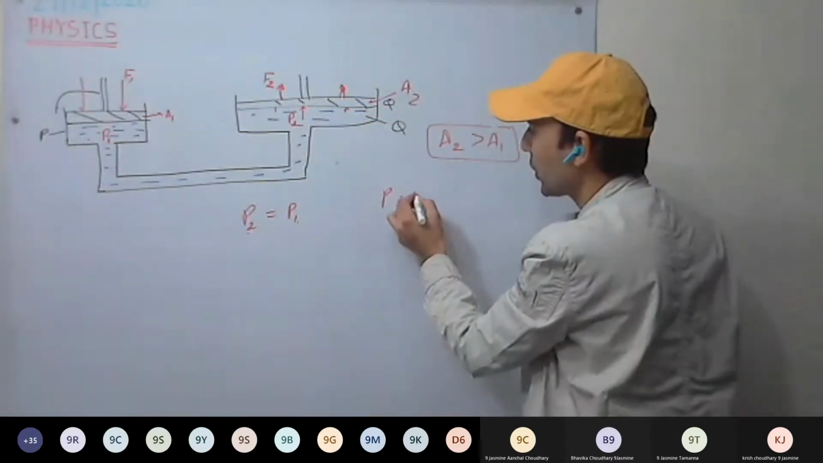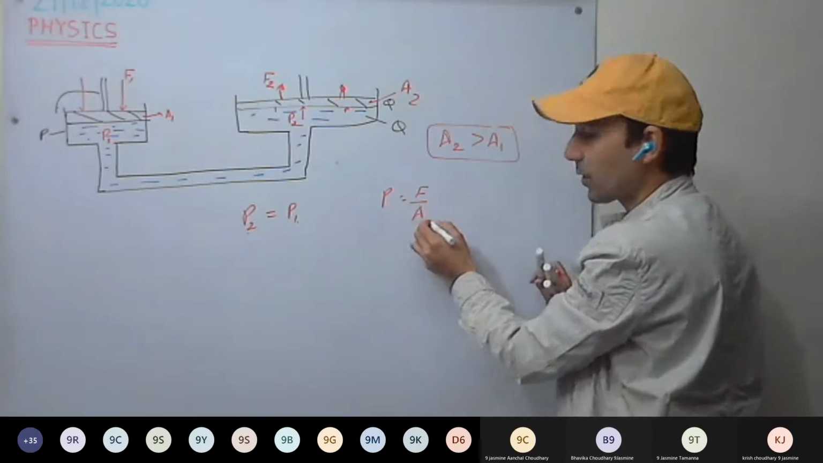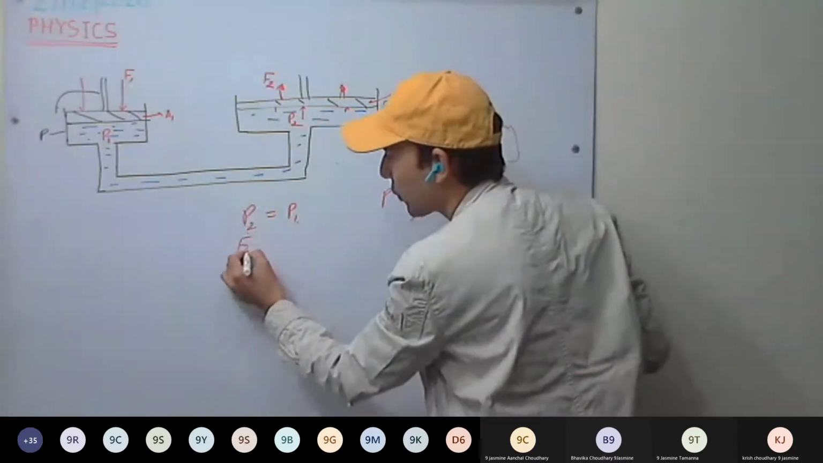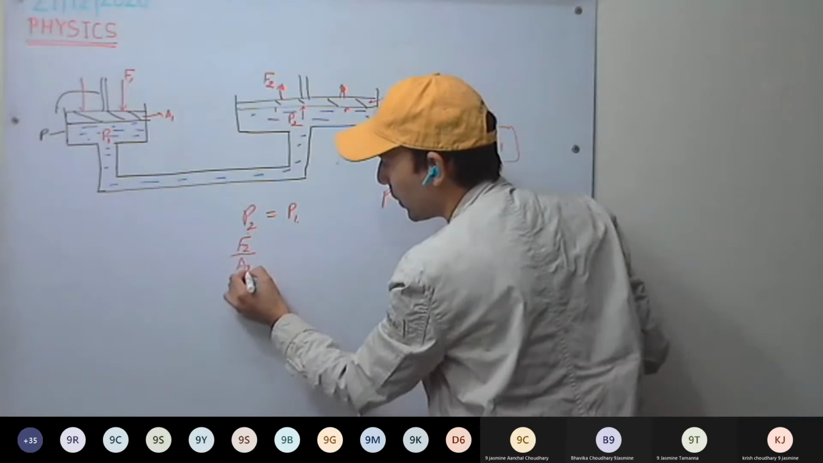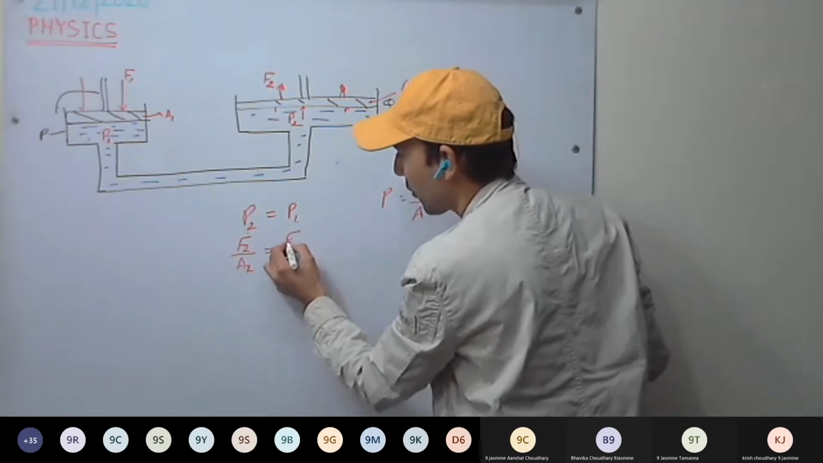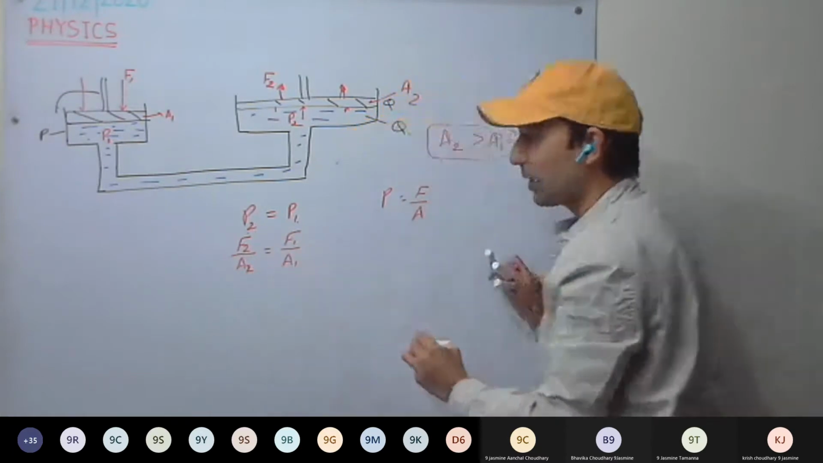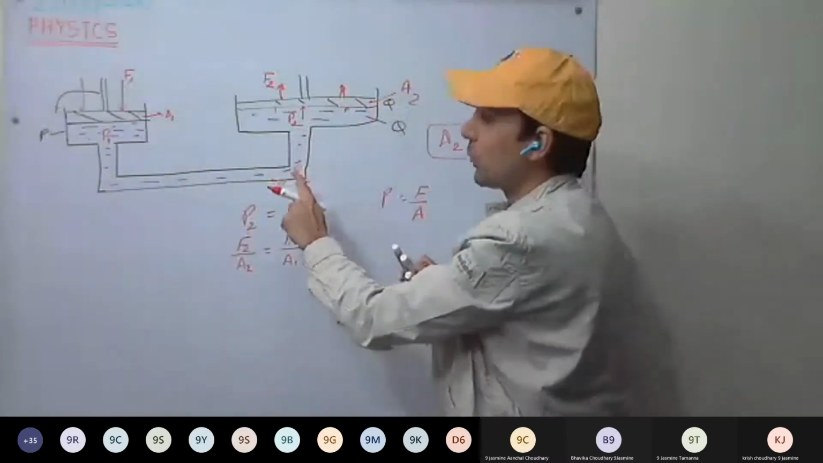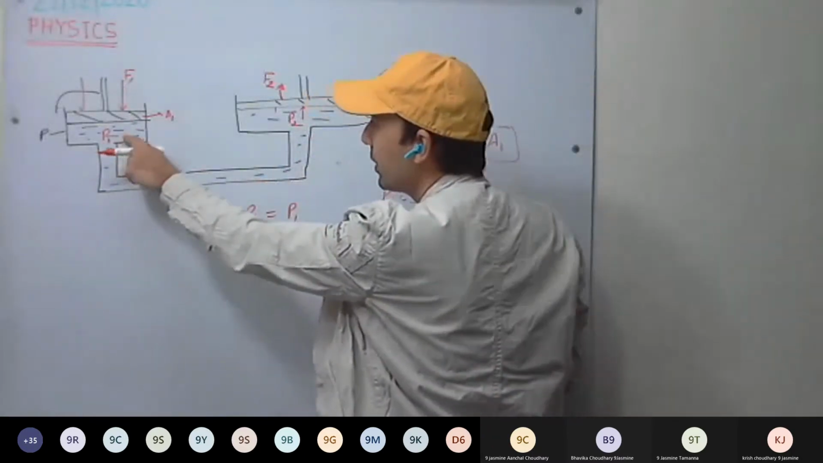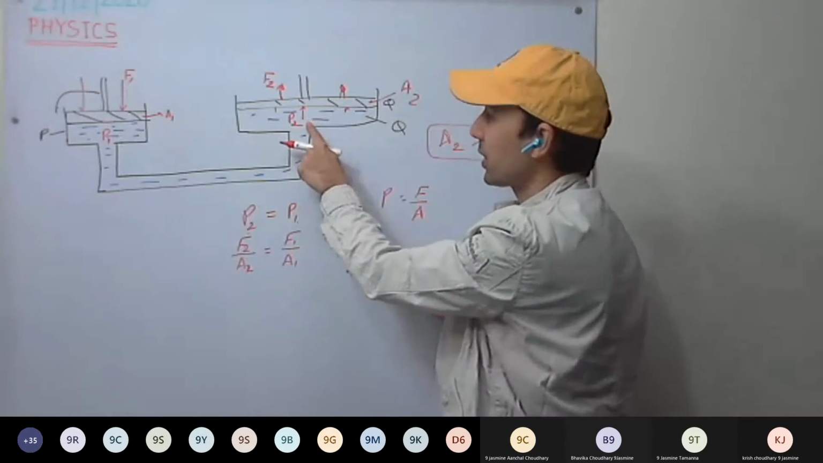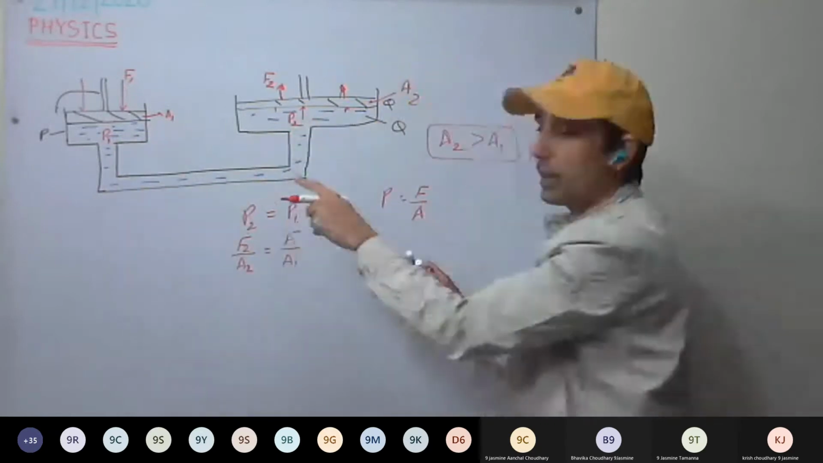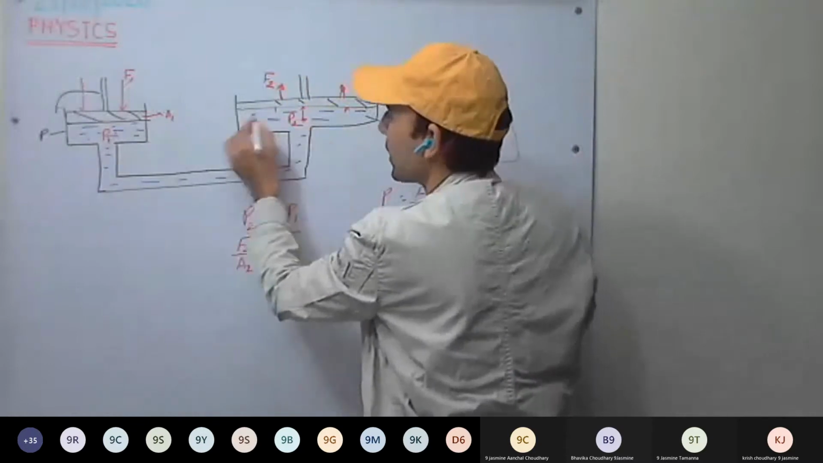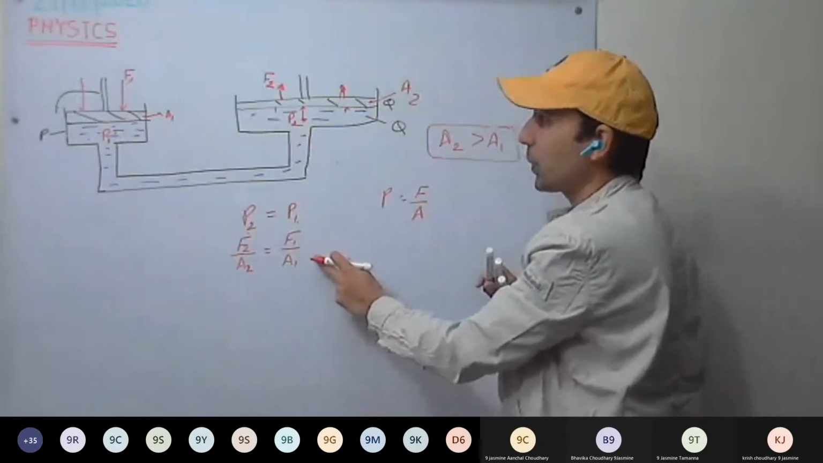And what is pressure? Pressure is equal to force upon area, that is, normal force upon area. So P2 will be F2 upon A2, and P1 will be F1 upon A1. You understood? Because of Pascal's law, whatever pressure we applied here will be transmitted here as well, such that it becomes the same throughout the liquid. So these two pressures are the same.